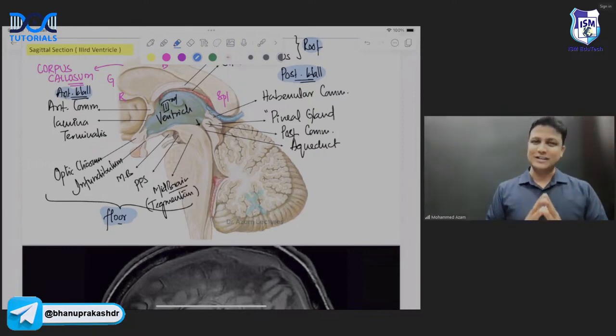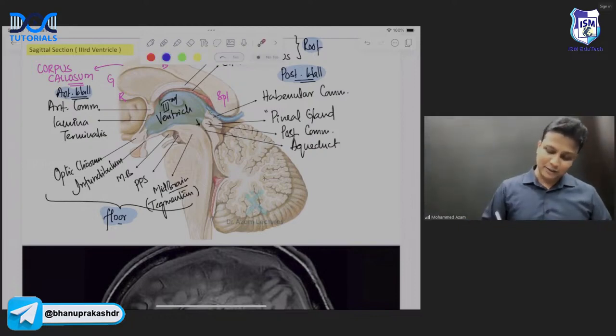Now, in this diagram of sagittal section, if you know these structures, my dear friends, that's all. For any exam, you're ready. Why? Because the remaining things we don't need to study at all.